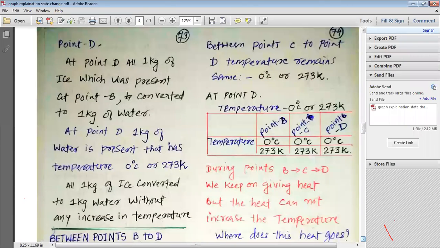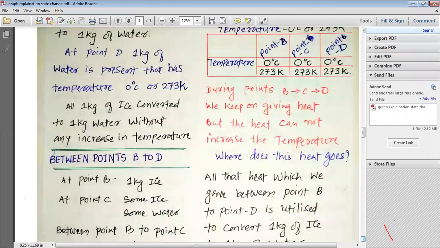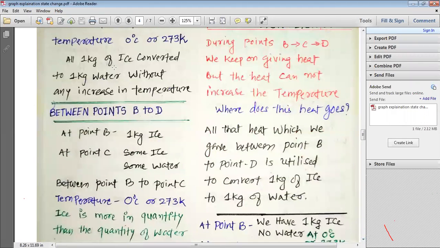Now we are going to study point D, my dear students. At point D, all 1 kilogram of ice which was present at point B has converted to 1 kilogram of water. At point D, 1 kilogram of water is present that has the temperature of 0 degree centigrade or 273 Kelvin. Please remember, all 1 kilogram of ice converted to 1 kilogram of water without any increase in temperature.